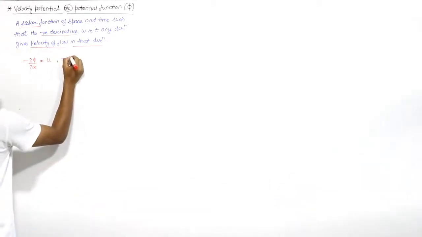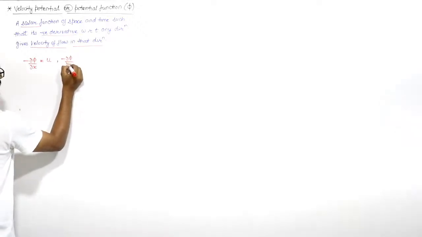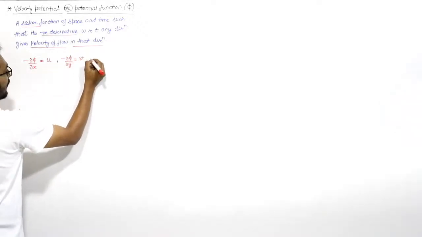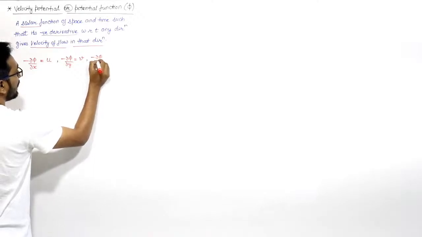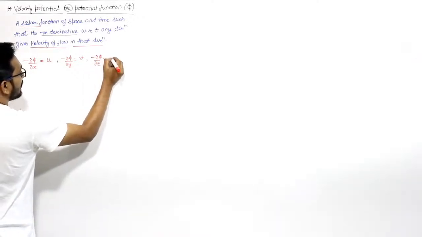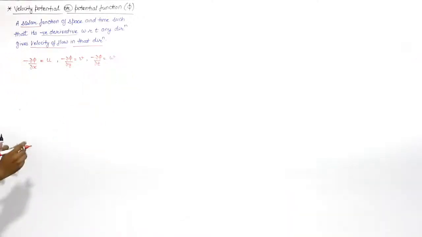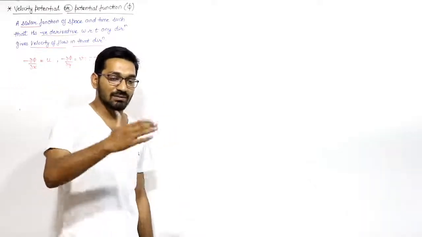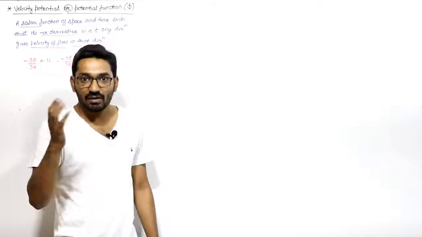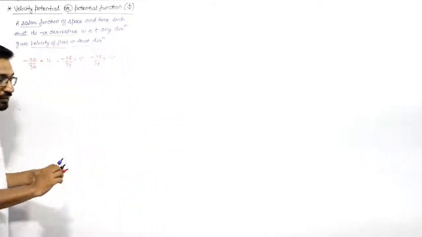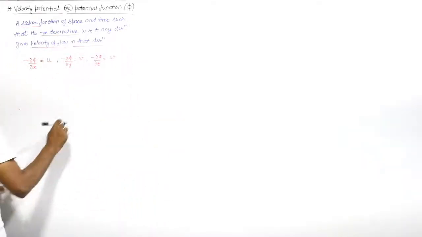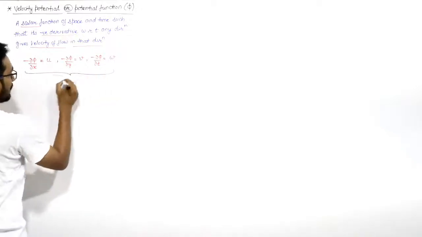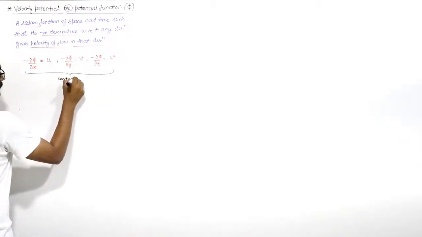Similarly, minus of del phi upon del y will be equal to v, and minus of del phi upon del z will be equal to w. So the negative derivative of the potential function with respect to a direction will give you the velocity in that direction only. These are in the Cartesian coordinates.